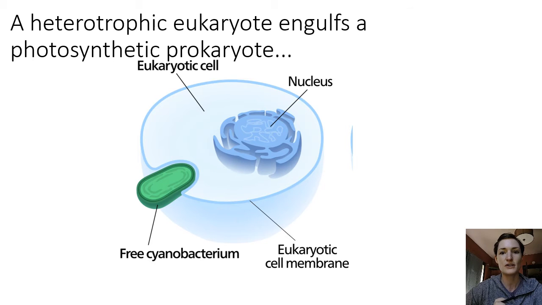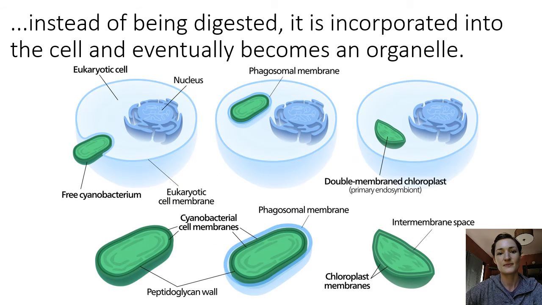So here we have our heterotrophic eukaryote, and it's engulfing our photosynthetic prokaryote. So that's our cyanobacterial ancestor. It gets engulfed as this thing tries to eat it and totally surrounds it. That cyanobacterium doesn't get digested, it just stays alive inside that host cell, and it's photosynthesizing, so it's making sugars, and those sugars can maybe leak out into the host cell and allow that host to survive and reproduce better because it doesn't need to spend as much time trying to get food. It has food in the form of sugar coming from its future organelle.